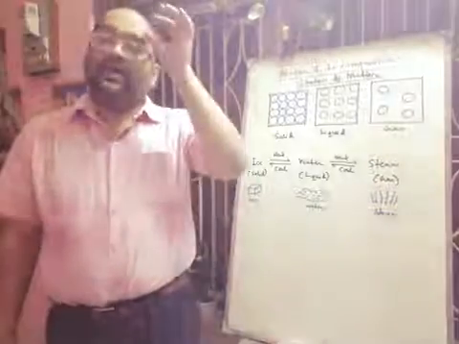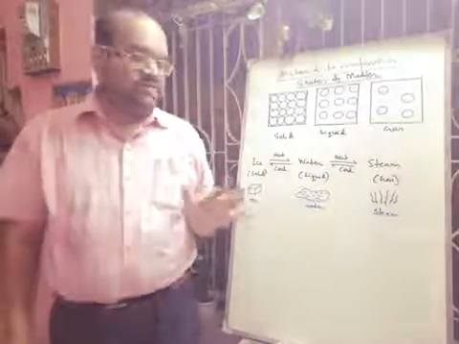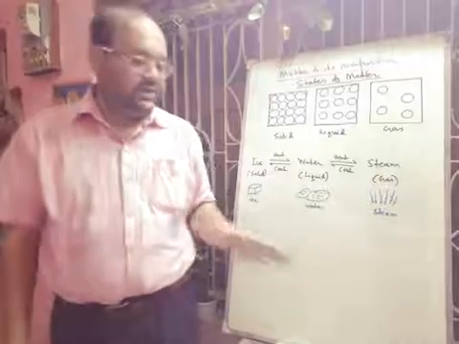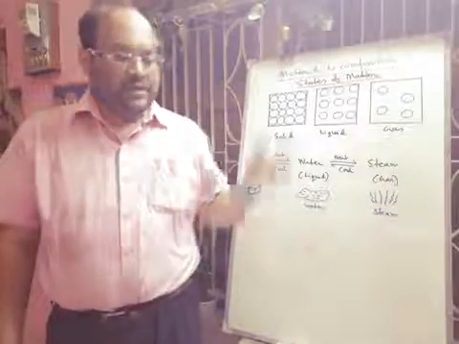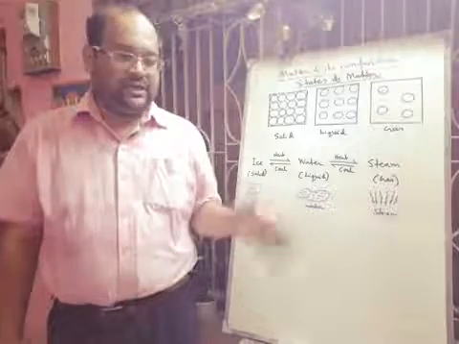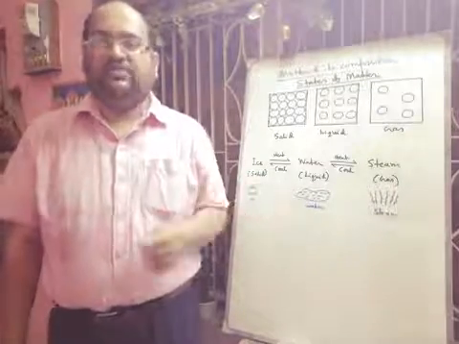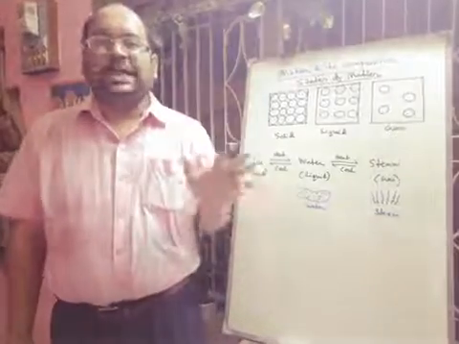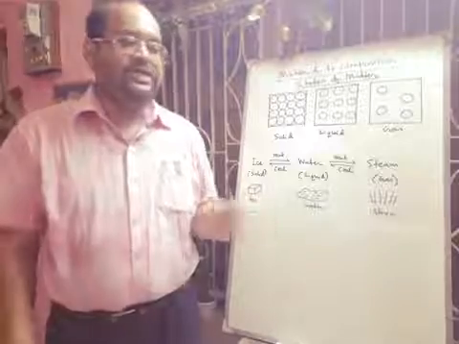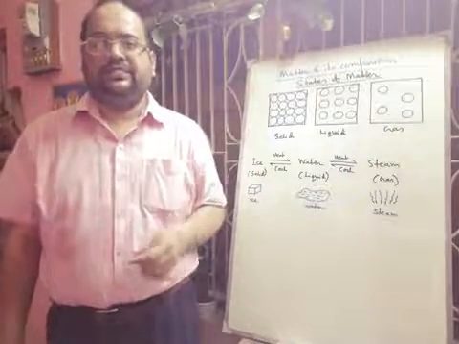Now the shape of every object is because of the solid state. If there was no solid state, this world would not exist. Matter would not exist. Whether it is in the gaseous form or the liquid form, that is a different thing. So for a particular shape and particular size, the solid state is very much important. Now you can understand why the study of solid state is so important. Today mainly we will discuss the solid state. Next day we will discuss the liquid and gaseous states.